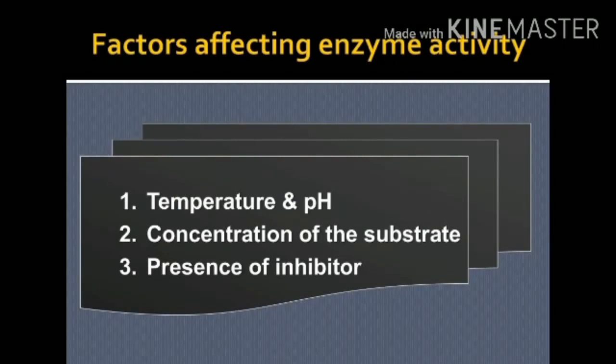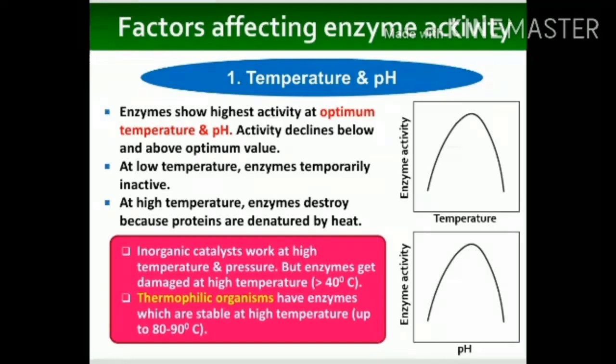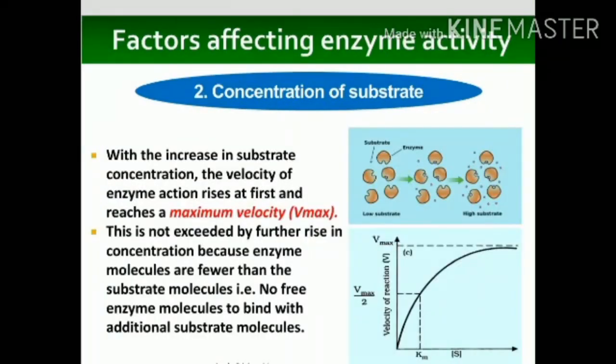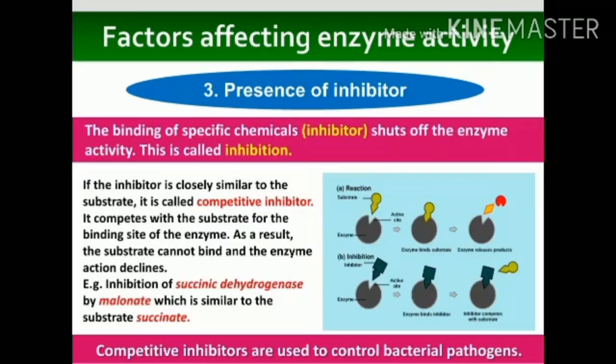Various factors like pH, inhibitor molecules, substrate concentration, enzyme concentration, and concentration of reactant affect the rate of enzyme activity. So one by one, as you can see in these slides, the effect of temperature and pH on the rate of enzyme activity. At low temperature, it is low and it increases gradually. Substrate concentration also plays an important role, and when the rate of enzyme reaction is maximum, that is called Vmax. Any further increase will not increase the rate of reaction.